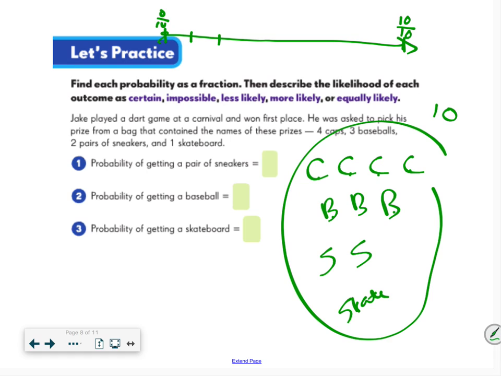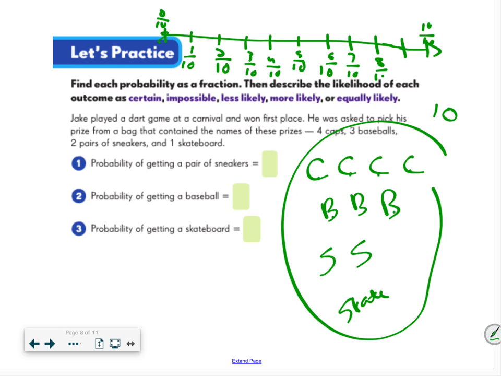1 out of 10, 2 out of 10, 3 out of 10, 4 out of 10, 5 out of 10, 6 out of 10, 7 out of 10, 8 out of 10. Let me move this down. 9 out of 10, 10 out of 10. Okay? And I know these can be simplified. I'm just doing this just as a visual. And you can always do this as a strategy or to show your work on anything. A number line's a great way to show your work.